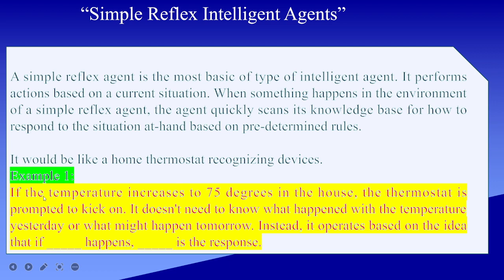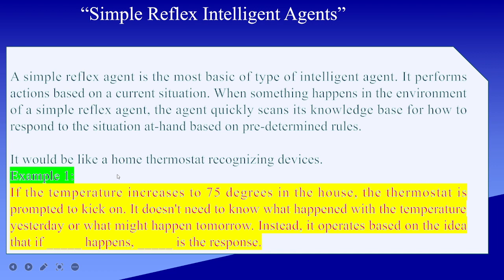Another example is: if the temperature increases to 75 degrees in the home, then the thermostat is prompted to kick on. It doesn't need to know what happened with the temperature yesterday. You need not check the previous history of what happened 2 days before. Instead, the simple reflex intelligent agent looks at what happens now, and according to that the response is taken.